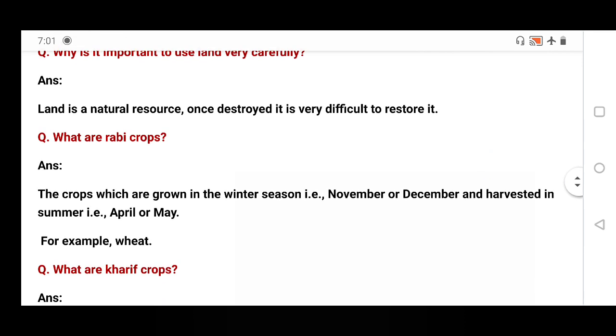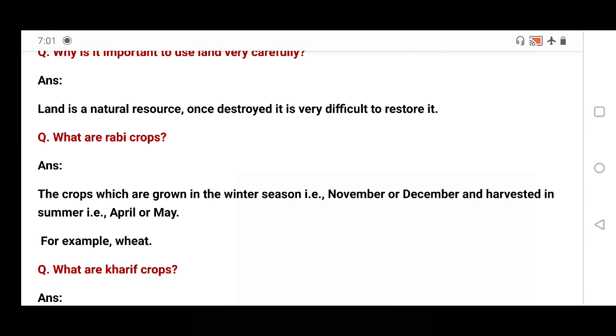What are Rabi crops? The crops which are grown in the winter season. The first and the most important thing: Rabi crops are cultivated in the winter season. Another thing, always remember, whenever we talk about Rabi crops and the winter season, one thing is associated: it mainly depends on irrigation. Clear?